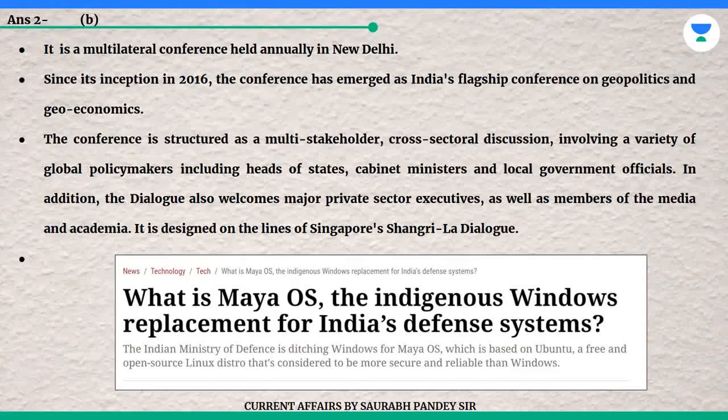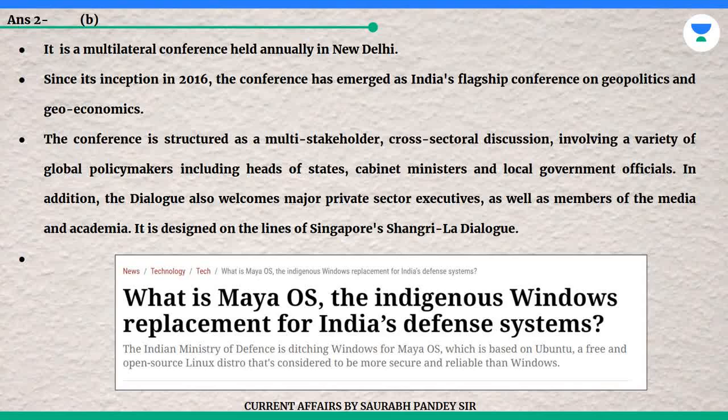The answer is B. It is a multilateral conference held annually in New Delhi. Since its inception in 2016, the conference has emerged as India's flagship conference on geopolitics and geoeconomics.